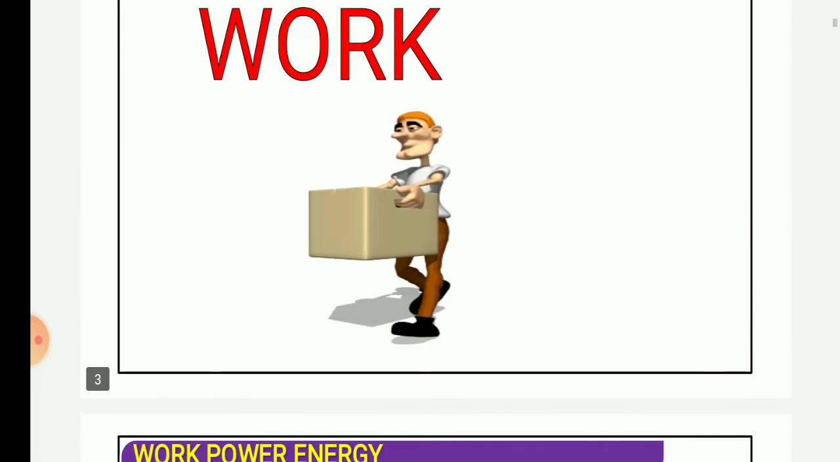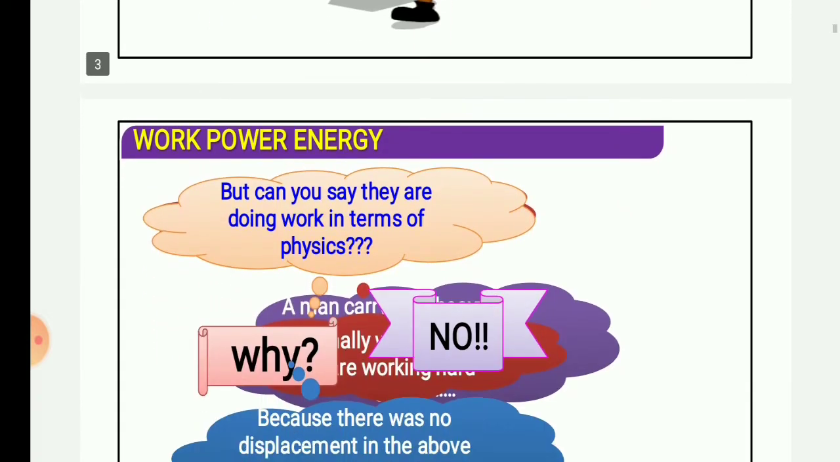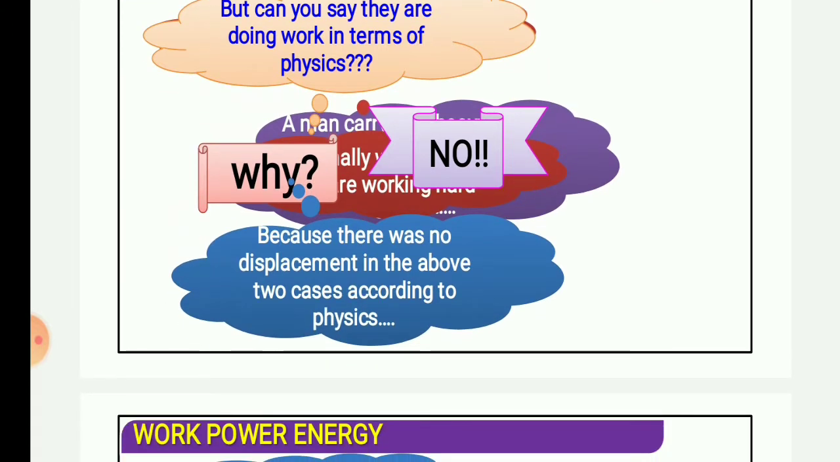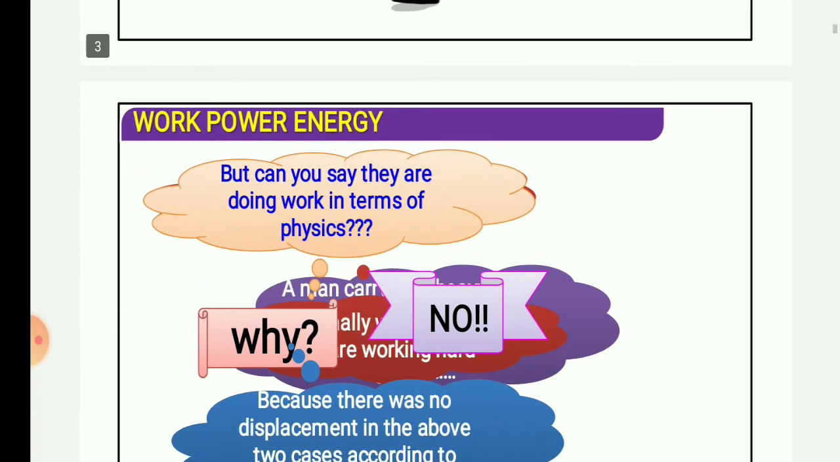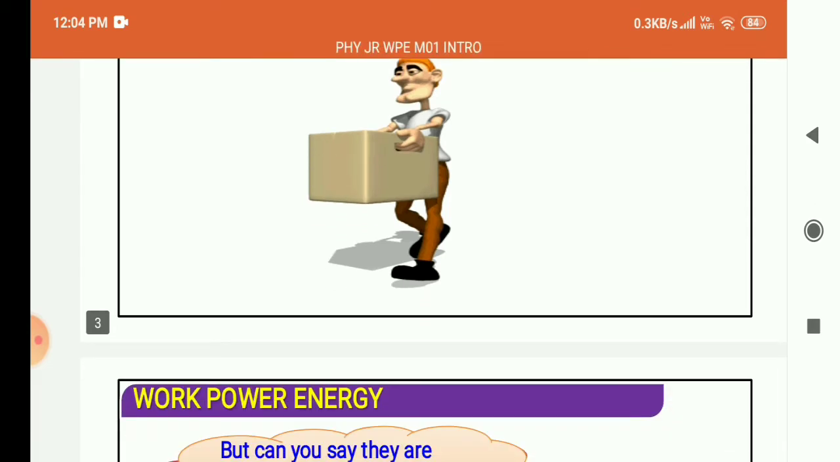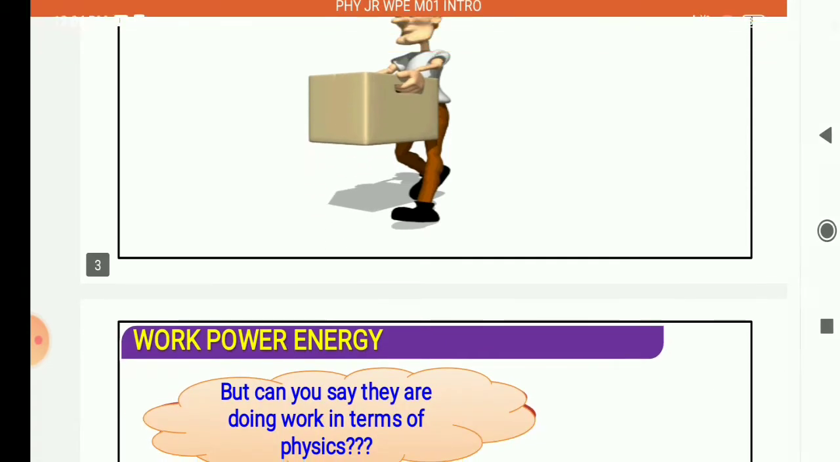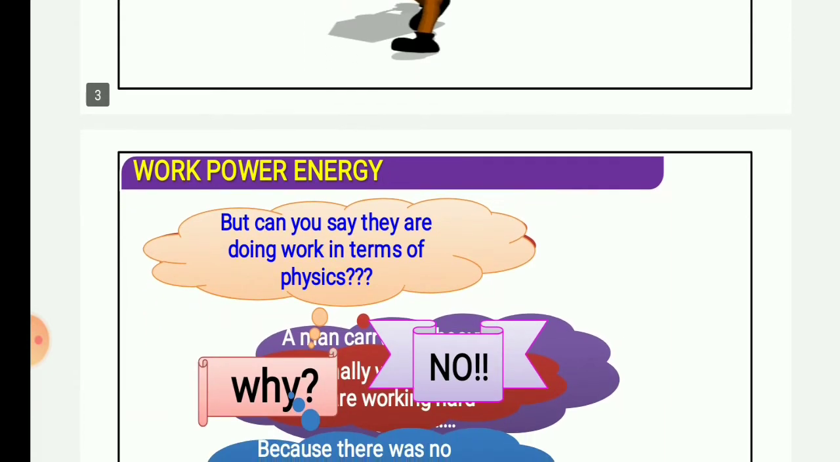As you can see in the picture, an old person is standing, holding a block or suitcase. Here it is clearly written that work is not done. But firstly the question arises: can you say they are doing work in terms of physics? The answer is no. Why? Because there was no displacement in the above two cases according to physics. The old person is only standing, so no displacement, and here work will not be done.